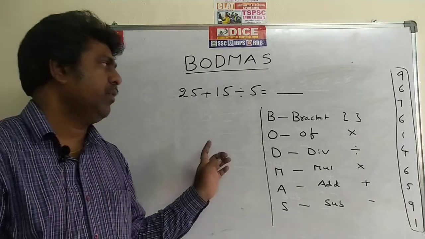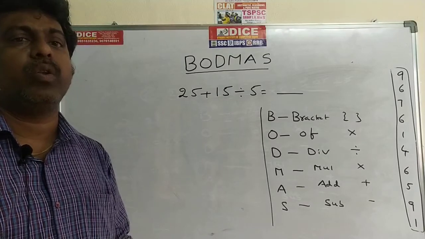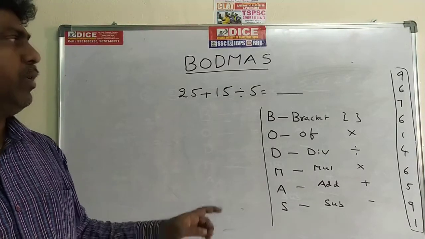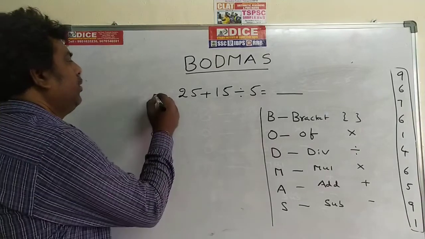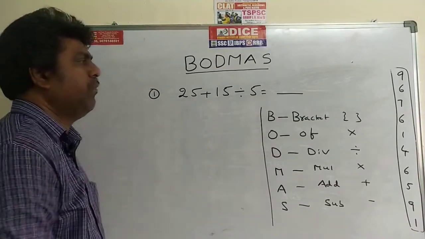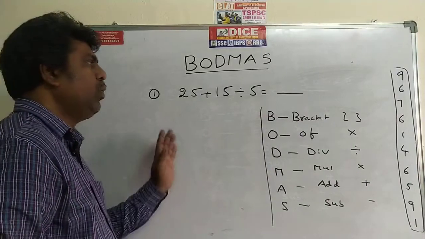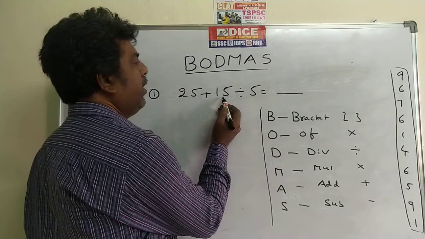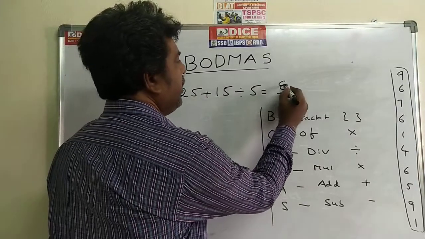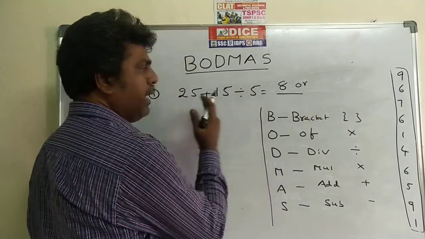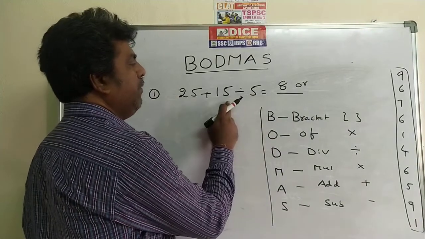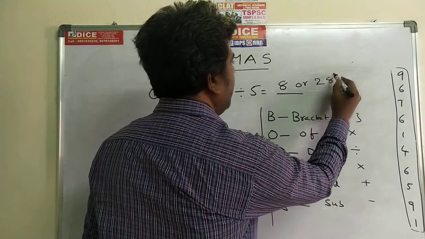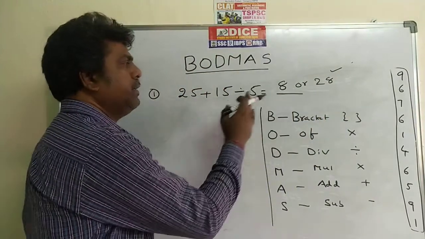So generally, when you do mathematics, you compulsorily have to follow some rule. Without a rule, you can't get the answers correctly. Here is a small example for you. If you take the first problem, 25 plus 15 divided by 5 is equal to dash. If I go from left hand side, I get 25 plus 15, 40, 40 divided by 5, 8. If I go from the right hand side, 15 divided by 5, the value is 3, 25 plus 3, 28. I am getting two answers.